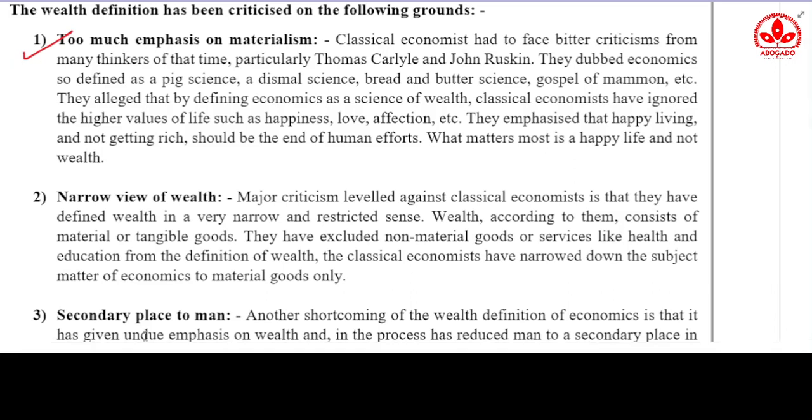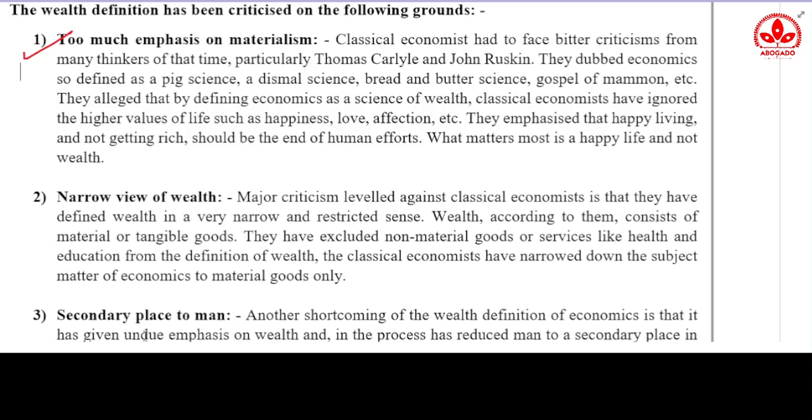The first criticism which they gave was that economics is so materialistic. Why doesn't economics consider other things also?